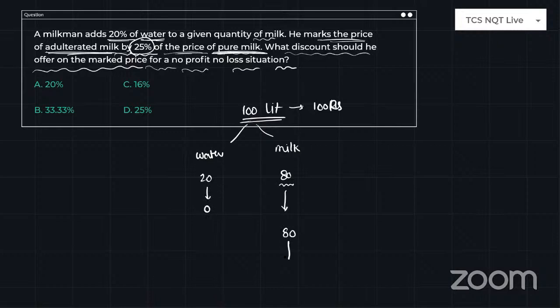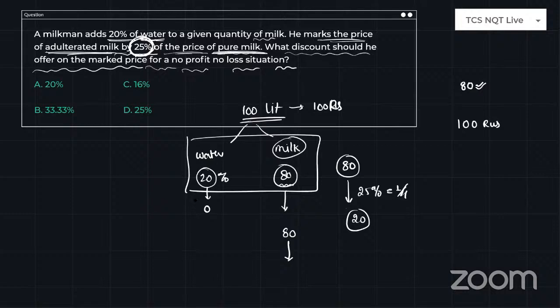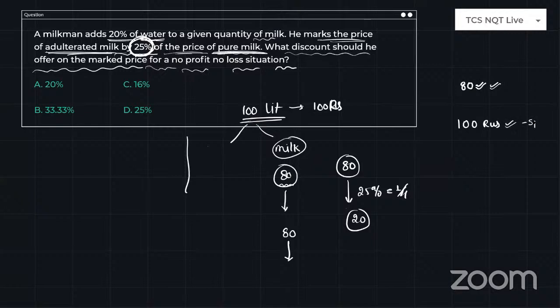Okay, so just look here. In order to get the profit, he marked 25% above the cost price, right? So originally the cost price of this adulterated milk is nothing but 80 rupees only. And if you increase it by 25%, it will be 1/4, right? 1/4 is nothing but 20 rupees. So if you add 20 rupees to 80 rupees, the price is 100 rupees. But you have invested only 80 rupees. Why? Because milk is 80 rupees and water is 20 liters, but its cost is 0 rupees. So water will never give you the cost. So 80 rupees is the investment, 100 rupees is the selling price.